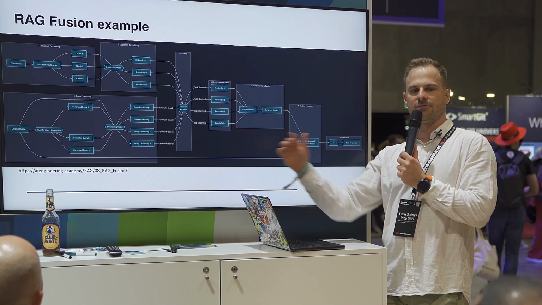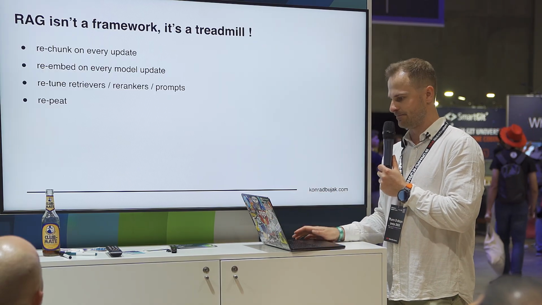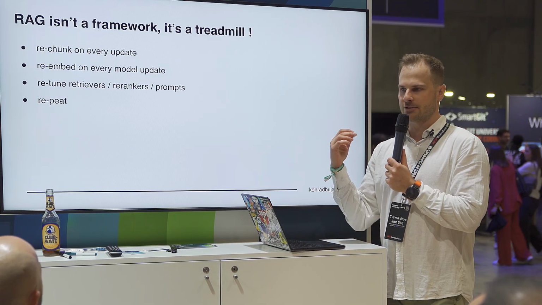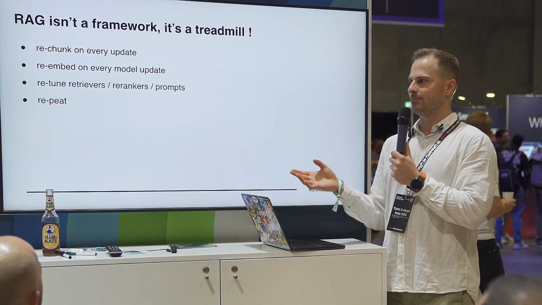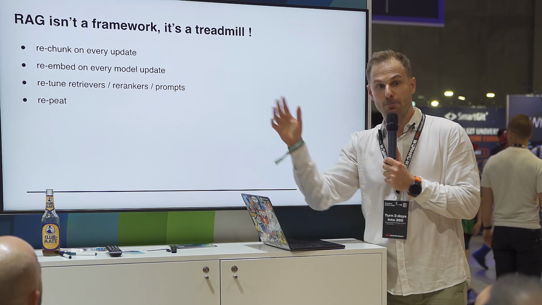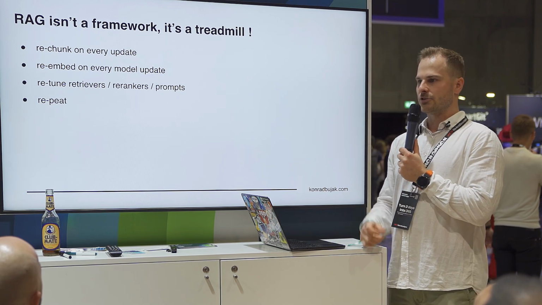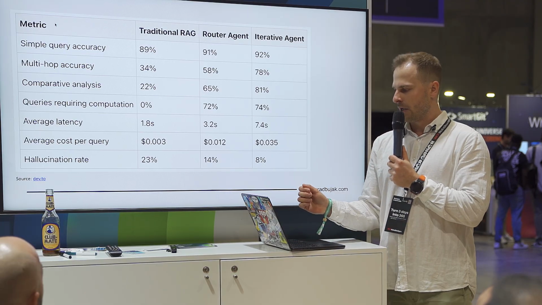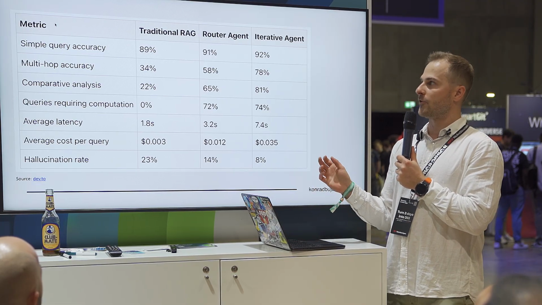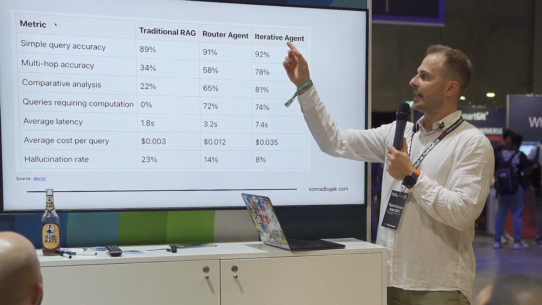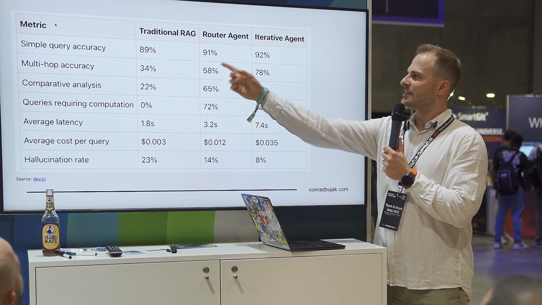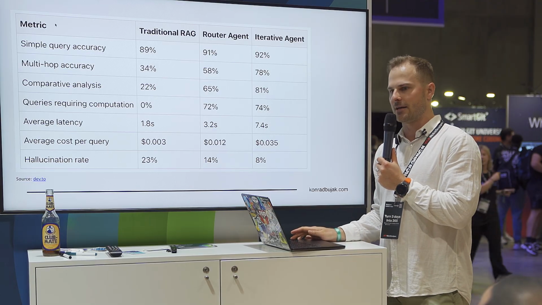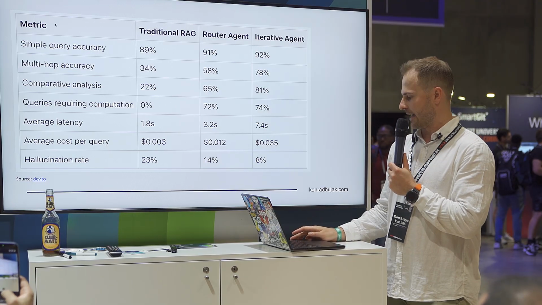I use context formation already for the queries. Quickly I realized that RAG isn't actually a framework, but more of a treadmill, because it's super expensive. Retrievals and all the rewritings are expensive. But what you can do is work on the performance beforehand, because even if you add an agentic, iterative agent, the result is just 3 percentage points. It's not going to mean much, and the cost is quite significant.